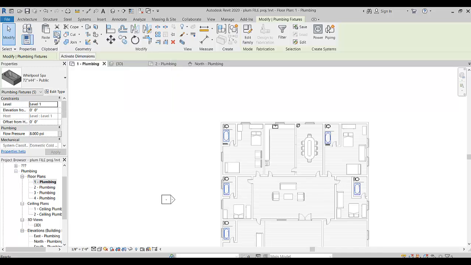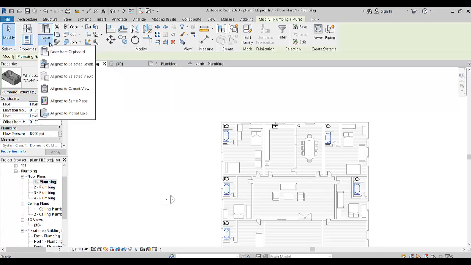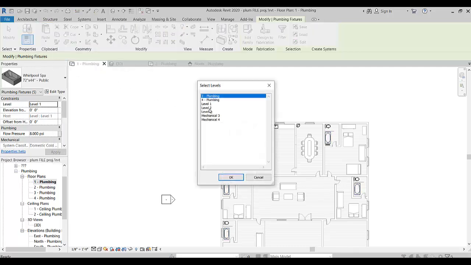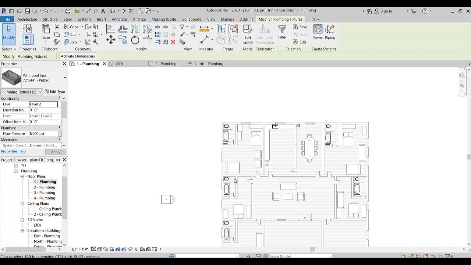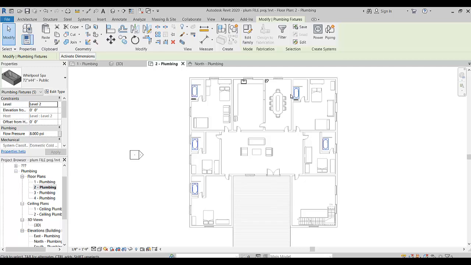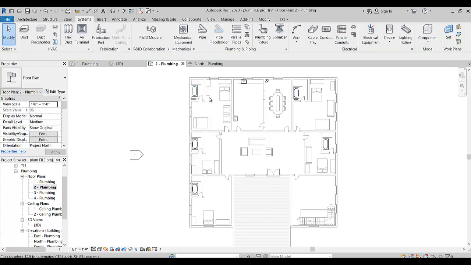Select this option and then from here Paste Aligned, click on the paste option and then select Aligned to Selected Levels, and then select Level 2, and then click OK. And now here you see all of the bathtubs are placed.